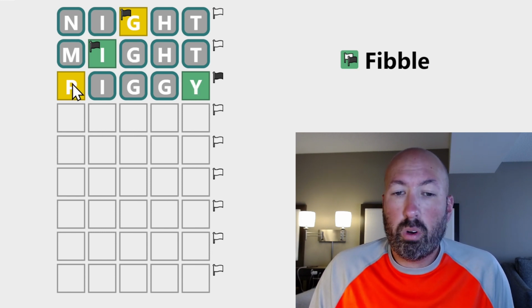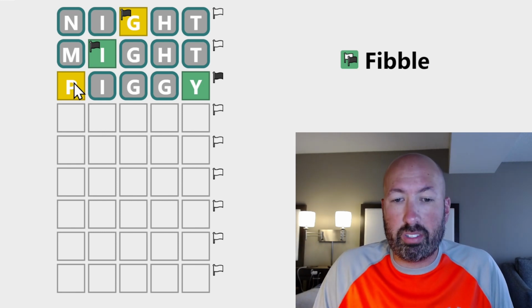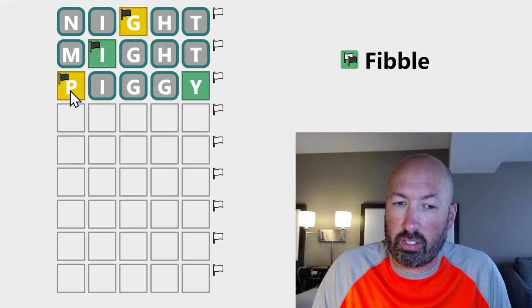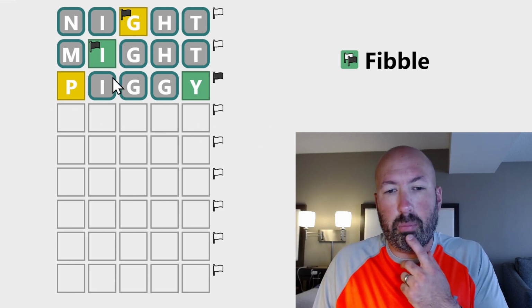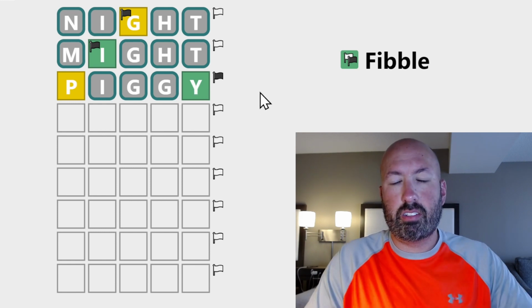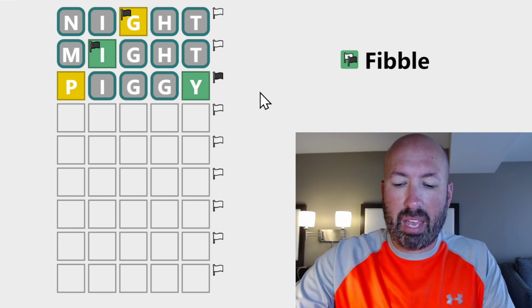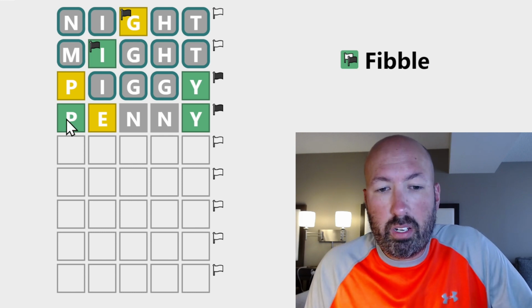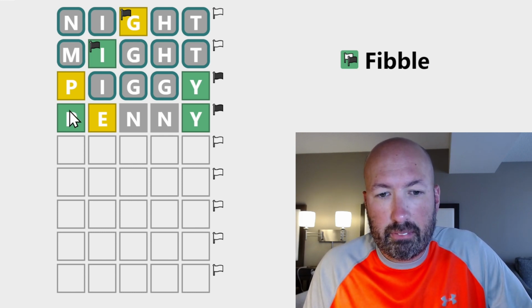grays. Now the Y or the P is a lie. So one of those two is an actual correct. Now they could both be greens potentially if this was the lie and it was supposed to be green. But we know the P or the Y is the lie. So let's do, what about penny? Penny's not too bad. Okay, so one of these two P's is a lie.